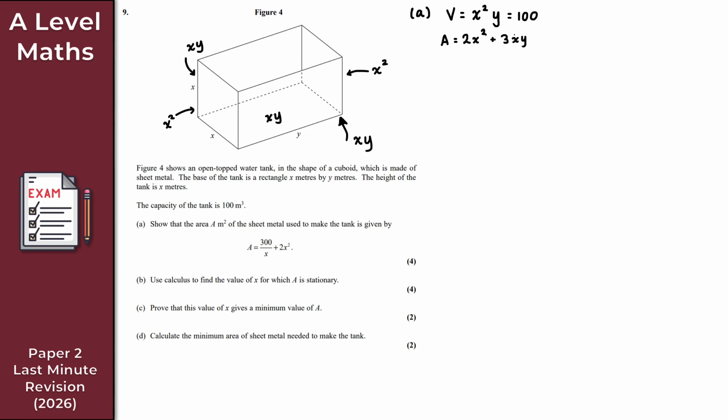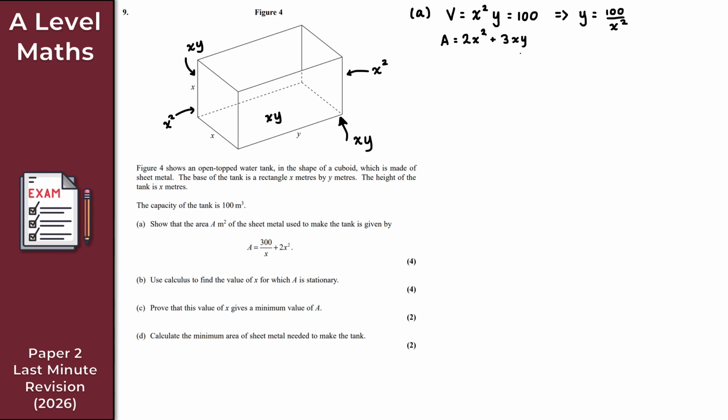Perfect. Now at this point, how do we connect the volume and the surface area? As we said before, if you are familiar with these types of questions, you probably would have spotted it. I can rearrange the volume to make y the subject, and then substitute that into the equation for the surface area. So y is equal to 100 over x squared.